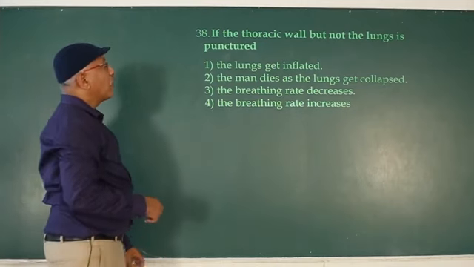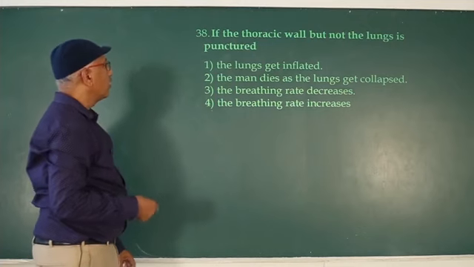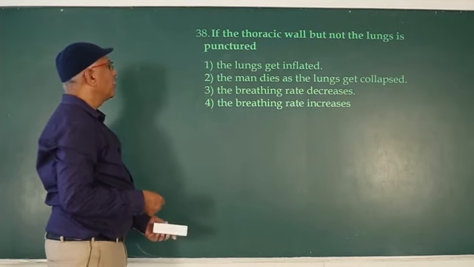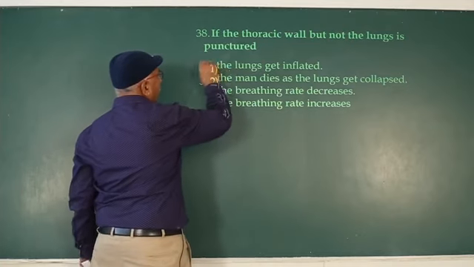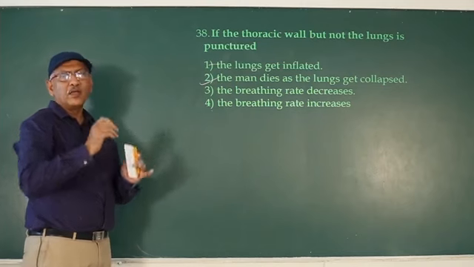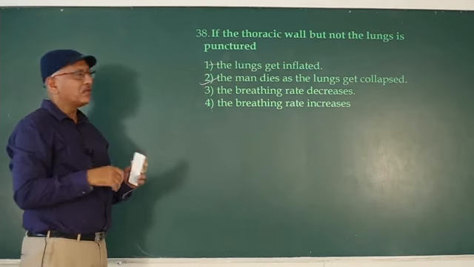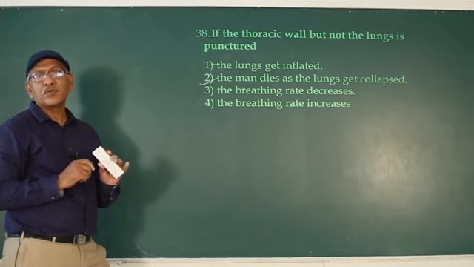If the thoracic wall but not the lung is punctured, the man dies as the lungs get collapsed, not inflated, as we discussed. Inflated means swollen, and here air never enters the lungs. That's why the man dies as the lungs get collapsed.